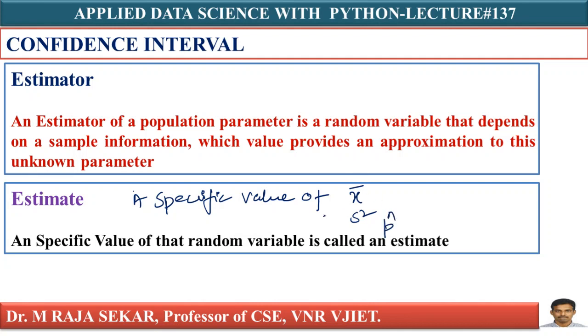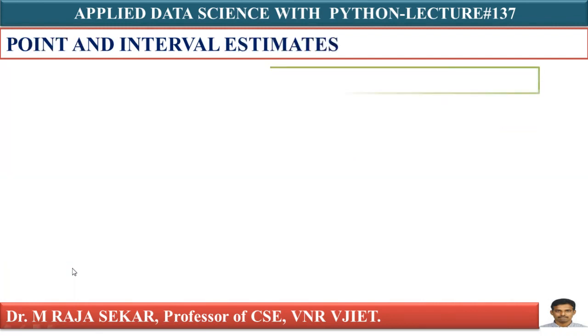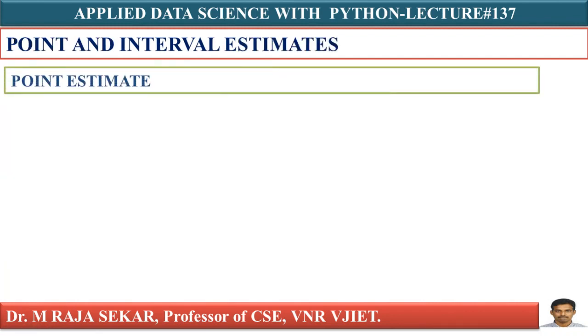These values are known as estimates. In my previous example, how much did I calculate? x bar equal to 56 inches, the sample mean. 56 is a specific value of x bar, therefore I can say 56 is an estimate, isn't it? It's straightforward.